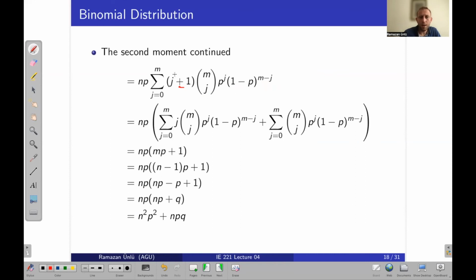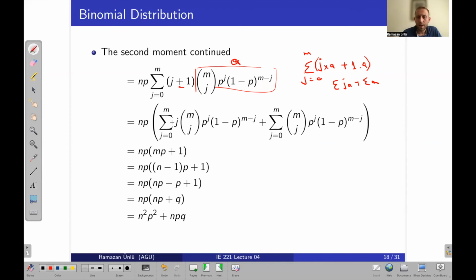Let's say this is A. What is this? It is the summation over j from 0 to m, which will be j times A plus 1 minus A, right? And this can also be written as summation of jA plus summation of 1A.